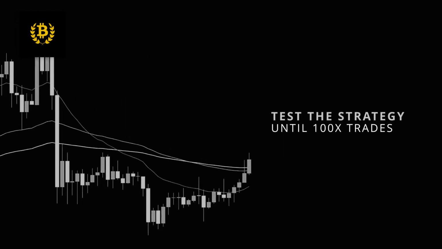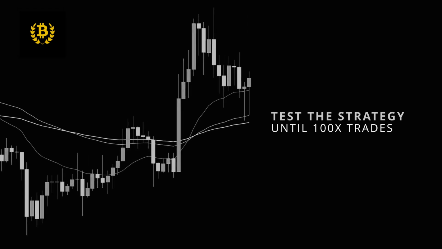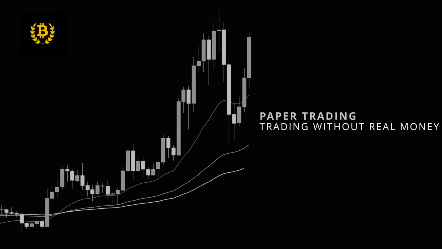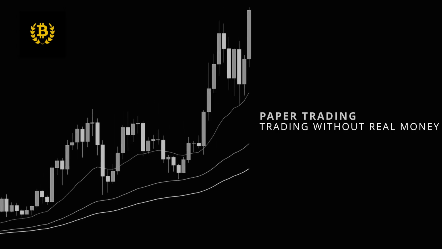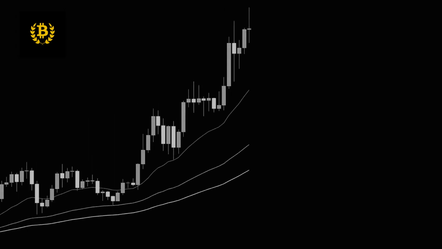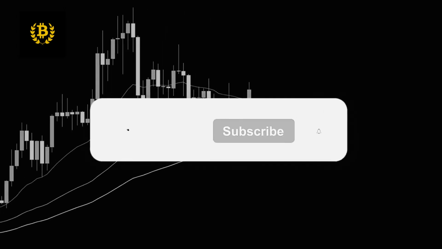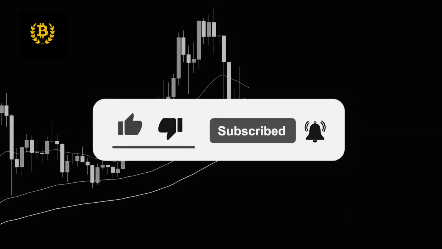Conclusion: we just discovered a highly profitable trading strategy for both long and short trades. However, traders should not rely solely on these results. It's essential to backtest the strategy with historical market data, typically around 100 trades. After backtesting, if the strategy remains profitable, traders can move on to paper trading, a simulation where they can practice without risking real money. There's a lot that goes into this strategy, such as backtesting it up to 100 trades and streaming my paper trades live.